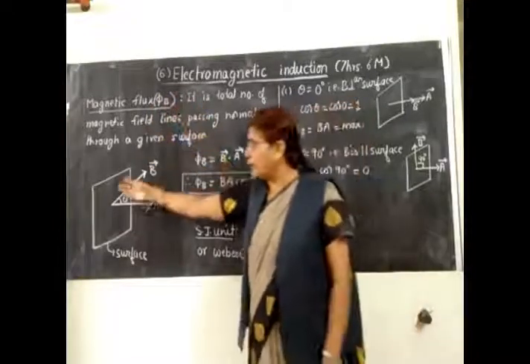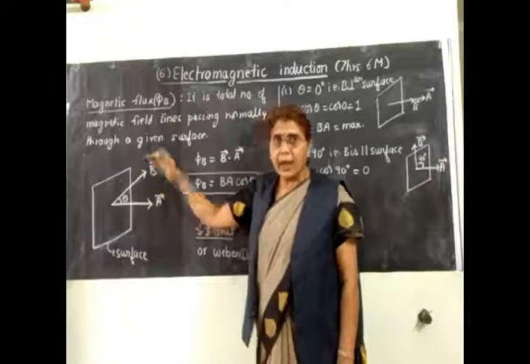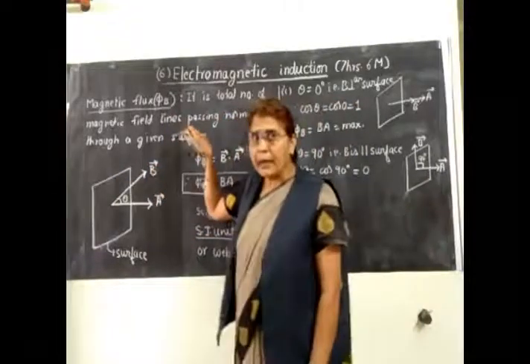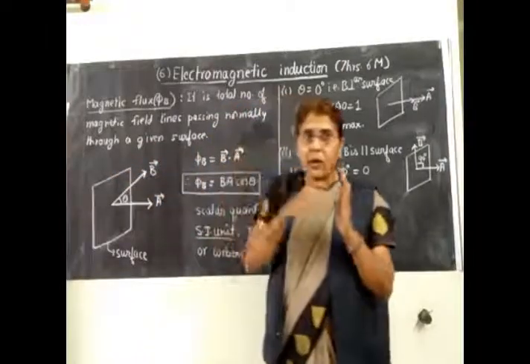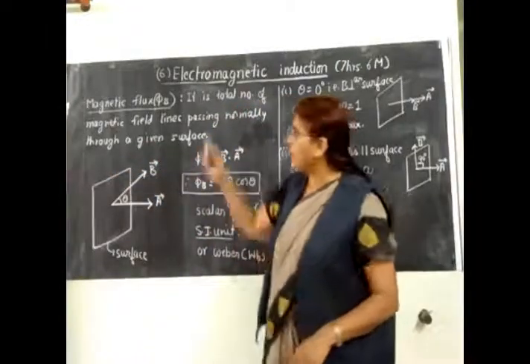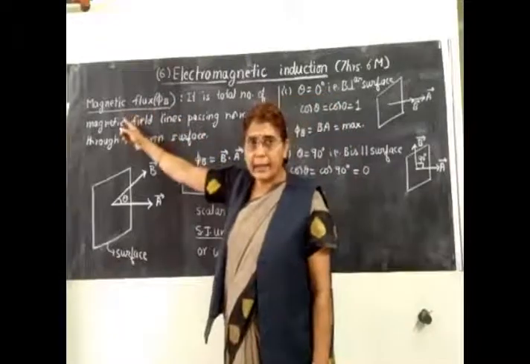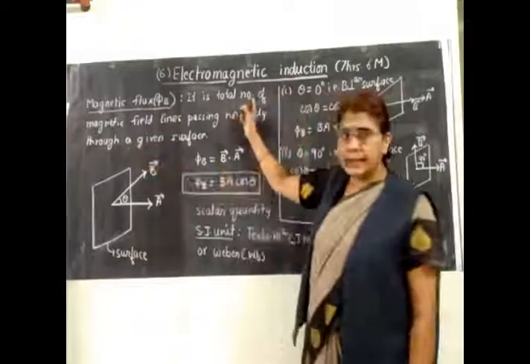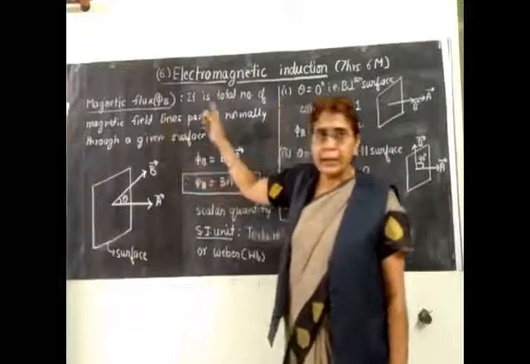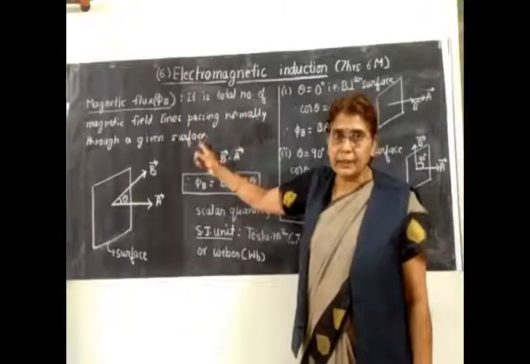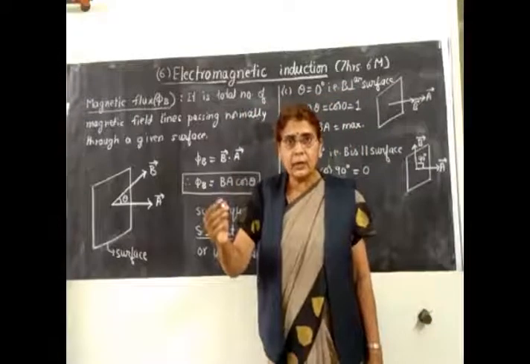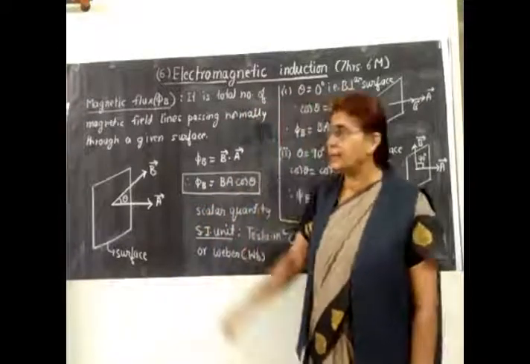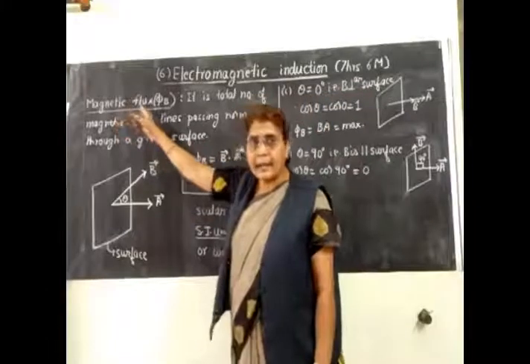Suppose you keep a surface in a magnetic field, then how many magnetic lines are passing perpendicular to it? How many lines are normal to the given surface? That number is called the magnetic flux. It is the number of magnetic field lines which are normal to the given surface. Normal means they are perpendicular to the given surface.